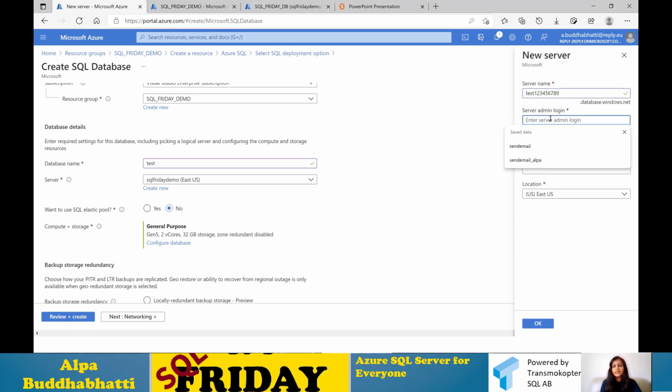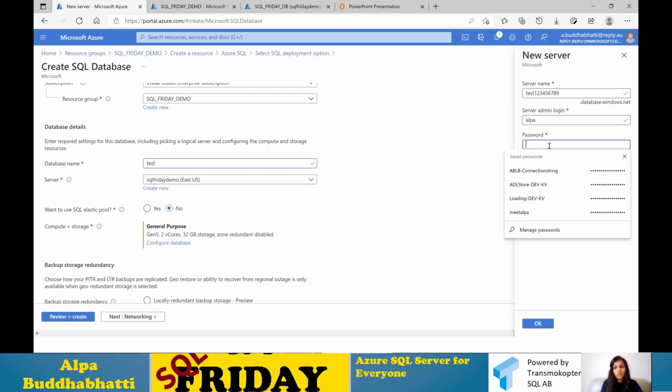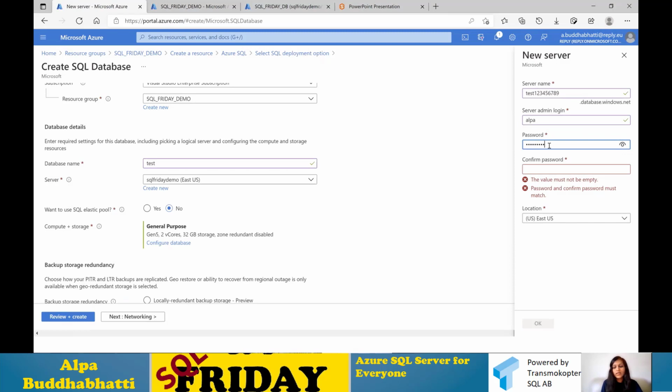So yeah, this is my admin user, so we are creating an admin user as well, and we are providing a password as well. So by applying this information, we are creating the database and we are creating the server, which is not a physical server. It's just a logical group for databases. And this is the location. You can change the location according to your location.